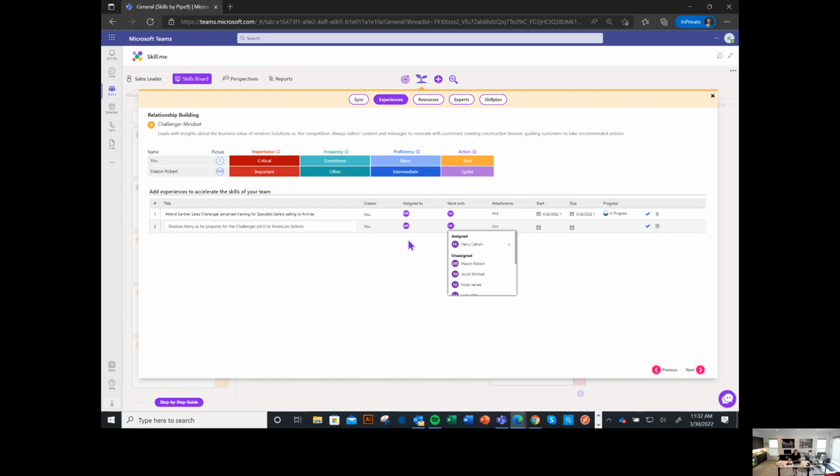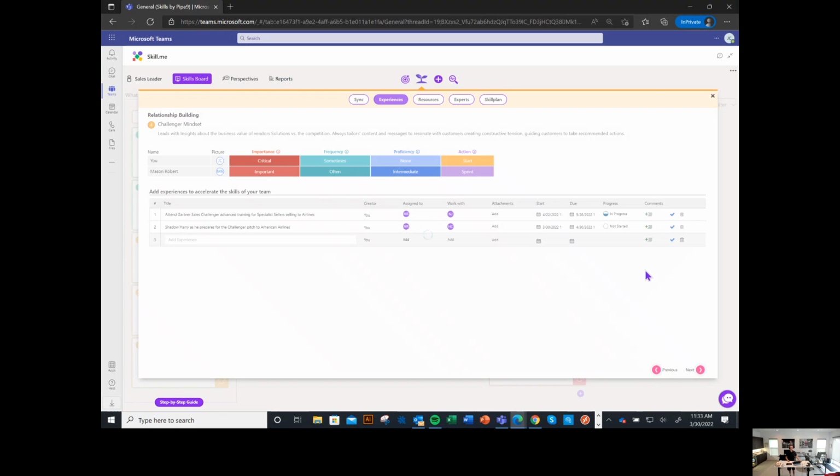Work with Harry. Harry's the person, the team member that Jack is proposing, that Mason shadows. The start date for this shadowing is going to be the 30th, and he's going to suggest that it runs through until the end of April. And what Jack can do is just save that particular experience.